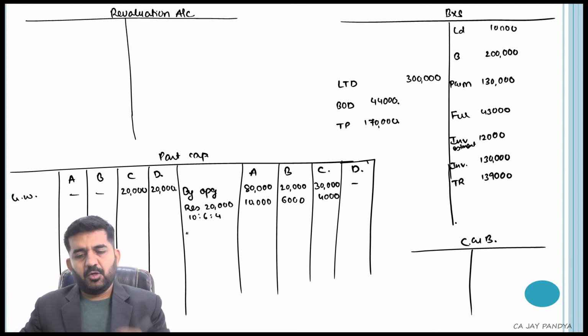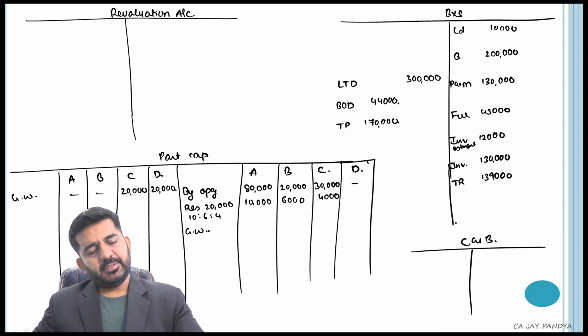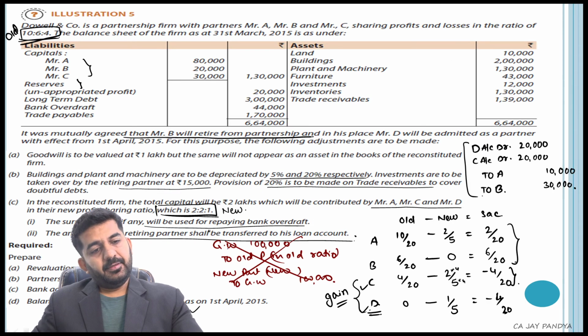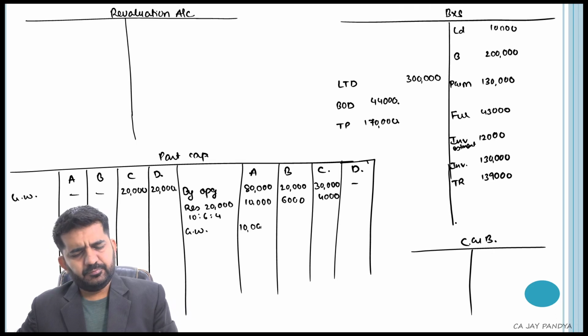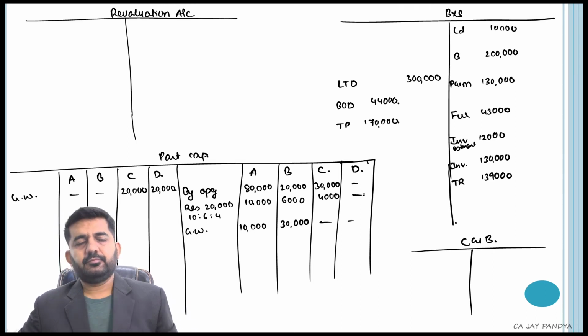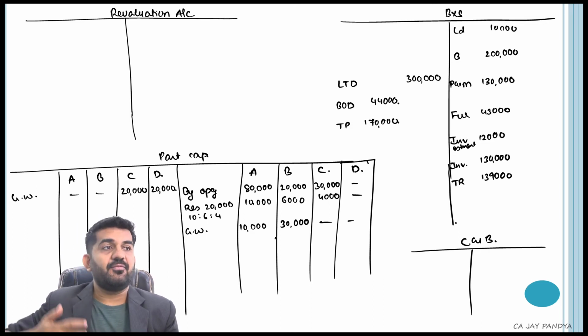A and B accounts will be credited because of goodwill. How much will be credited? A 10,000, B 30,000. Benefit is given more to B because he is sacrificing more.